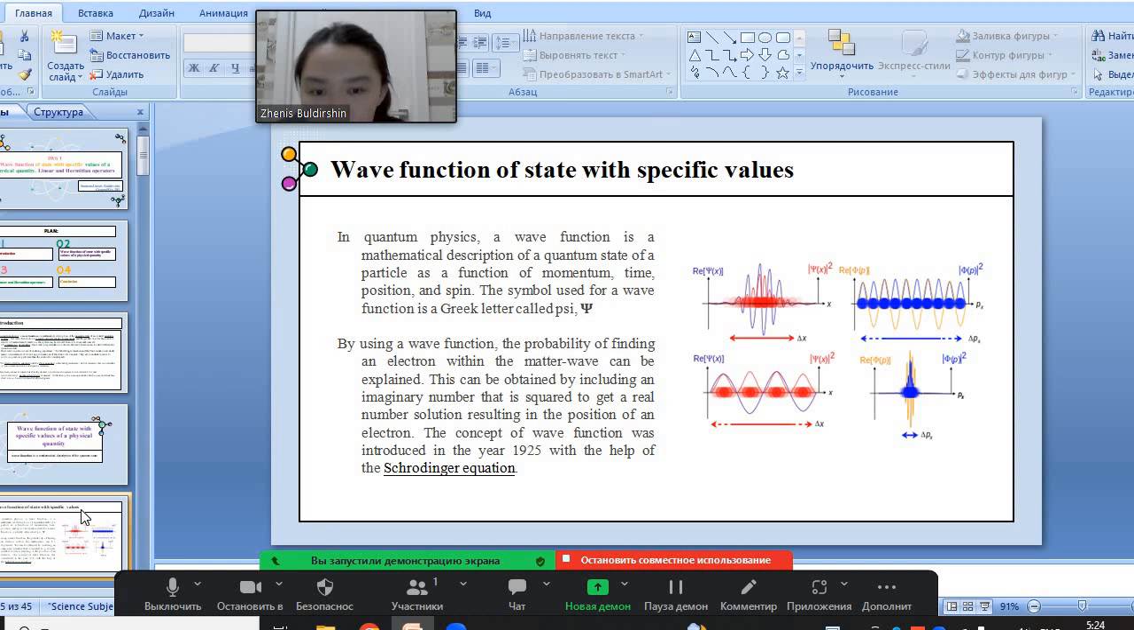In this picture, by using a wave function, the probability of finding an electron within the matter wave can be explained. This can be obtained by including an imaginary number that is squared to get a real number solution, resulting in the position of an electron. The concept of the wave function was introduced in the year 1925 with the help of the Schrödinger equation. And in this picture we see the graph of the functions.